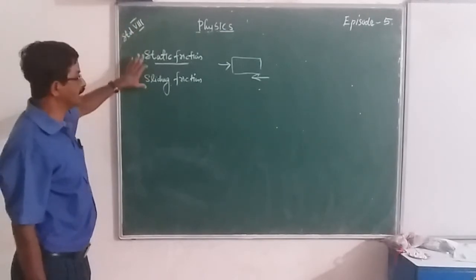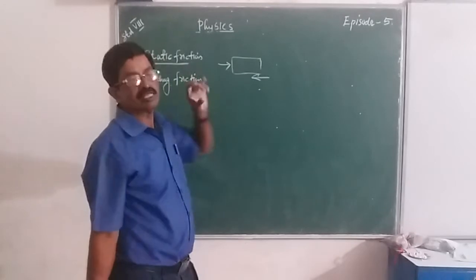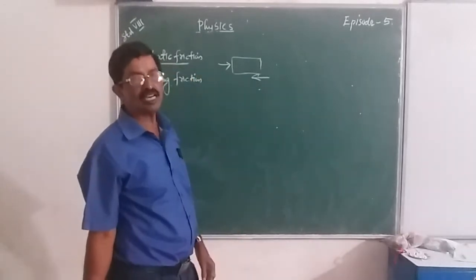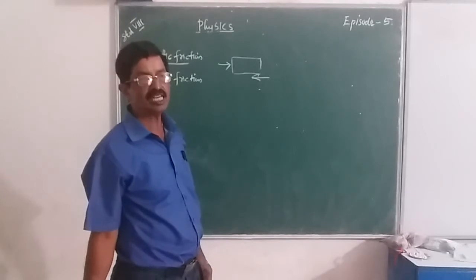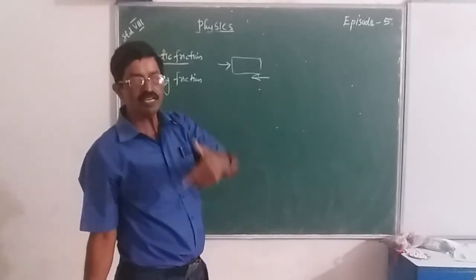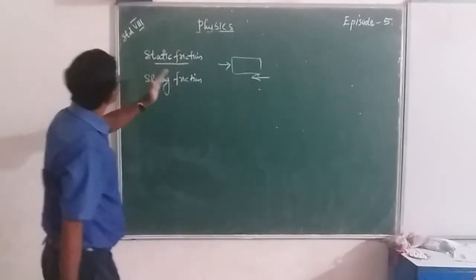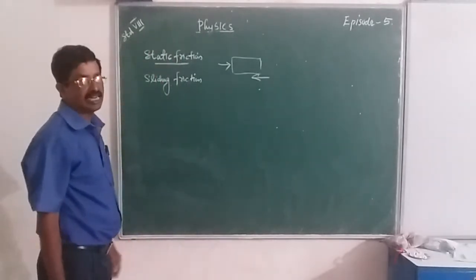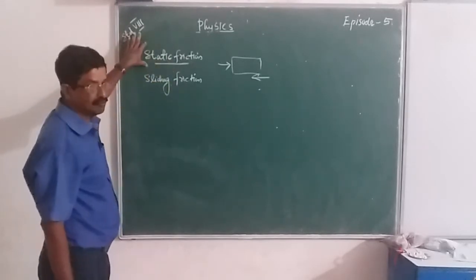And the reason for that is, when the body starts to move, the interlocking of irregularities decreases. So the sliding friction becomes slightly less than static friction.